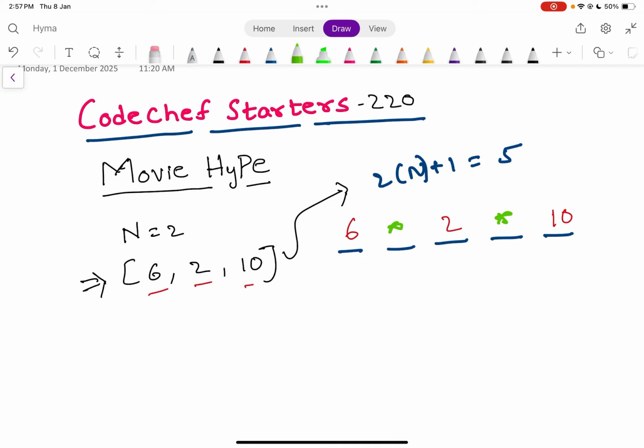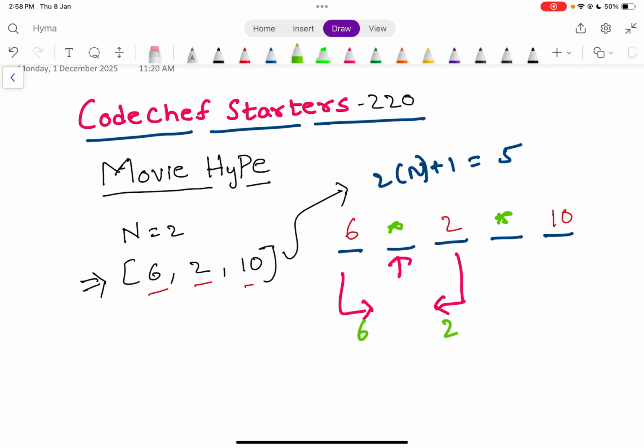According to Chef, loudness is defined as the maximum hype level of the two people sitting next to him. So for this seat, from the left you are getting a hype value of 6, from the right you are getting a hype value of 2.